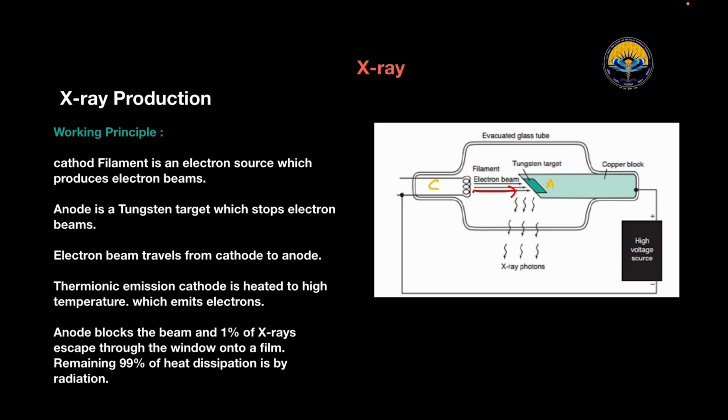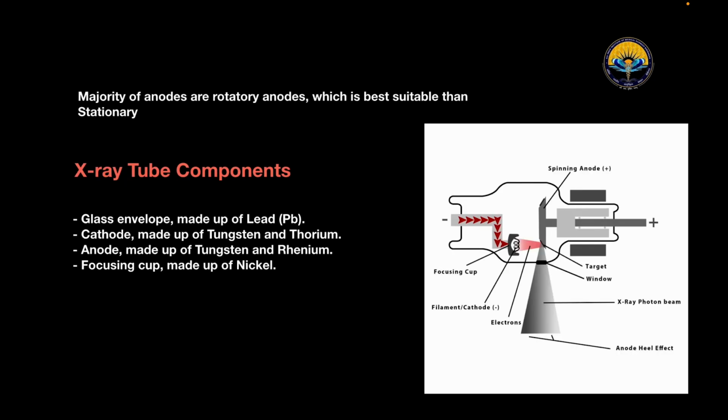Here we can see that this is the evacuated glass tube, and here we have one window from where the X-ray beams are emitted, and this evacuated glass tube is made up of Pyrex glass or ceramics. So here we can see how the X-ray is produced. The majority of anodes are rotatory anodes, which are better suited than the stationary one.